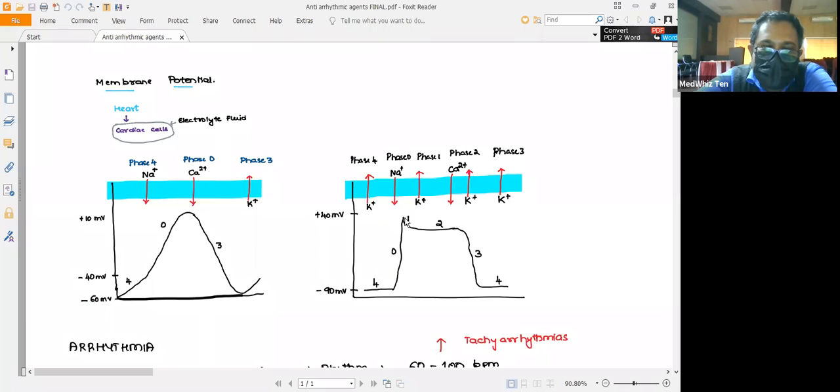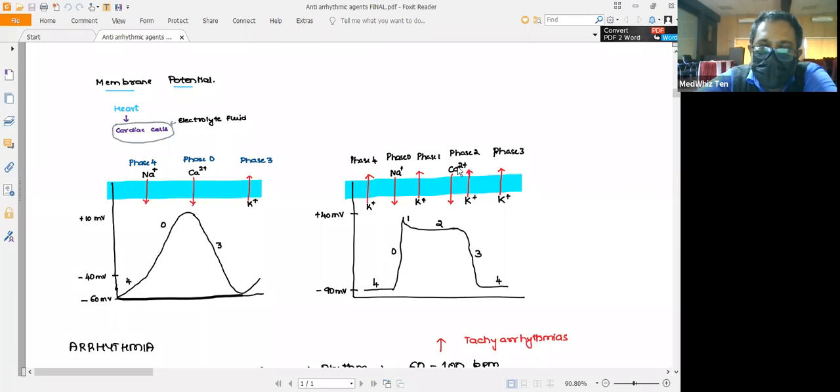Once it reaches the highest point, that is 40 millivolts, there is a slight decrease in the graph, which you can notice after phase 0. This represents the potassium efflux. At the same time, the slow type of calcium channels, the L type calcium channels, will open up. That leads to the influx of calcium.